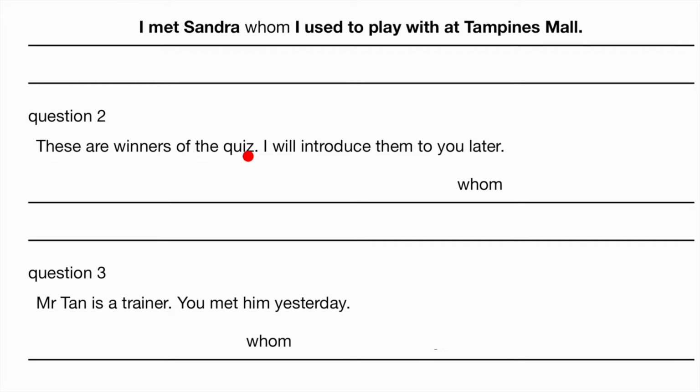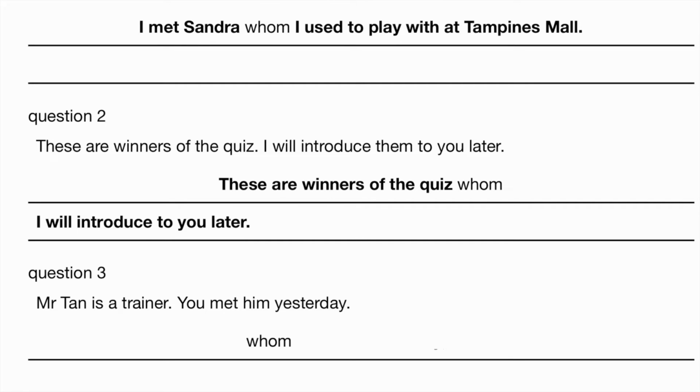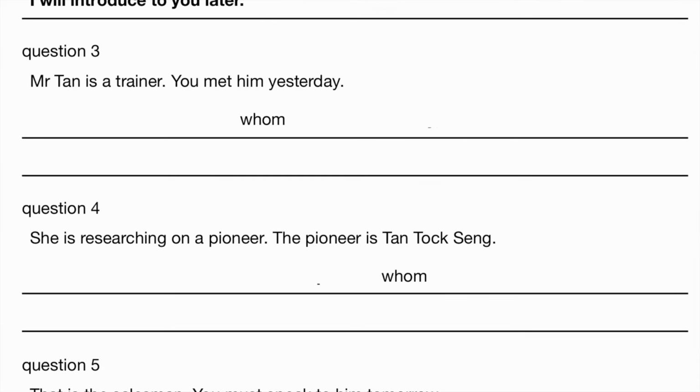These are the winners of the quiz. I will introduce them to you later. These are the winners of the quiz whom I will introduce to you later. Mr. Tan is a trainer. You met him yesterday. Mr. Tan, whom you met yesterday, is a trainer.